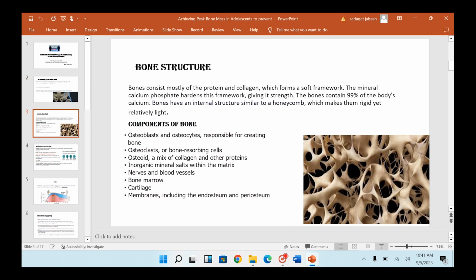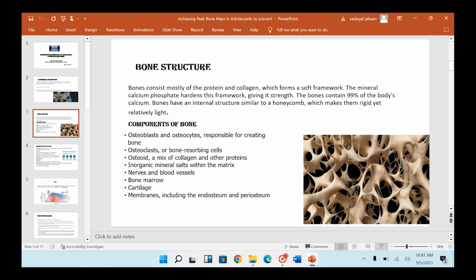Bone is mostly composed of the protein collagen, which forms a soft framework. The mineral calcium phosphate hardens this framework, giving it strength. Bone contains 99% of the body's calcium. Bones have an internal structure similar to a honeycomb, which makes them rigid yet relatively light.